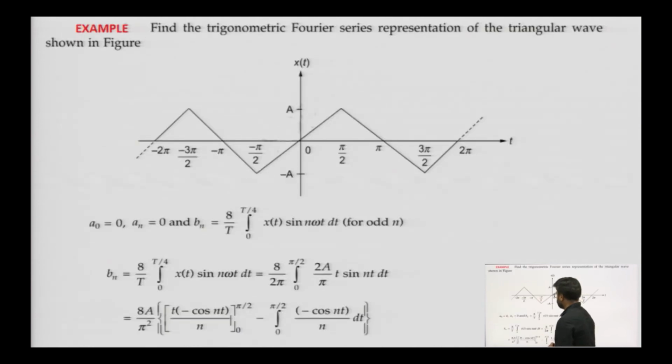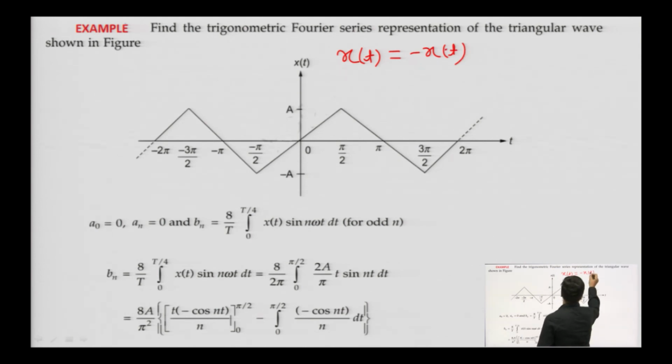Now, there is one more example on finding out the trigonometric Fourier series for this function. You can check these conditions, this function will satisfy odd symmetricity, that is x of t will be equal to minus x of minus t.